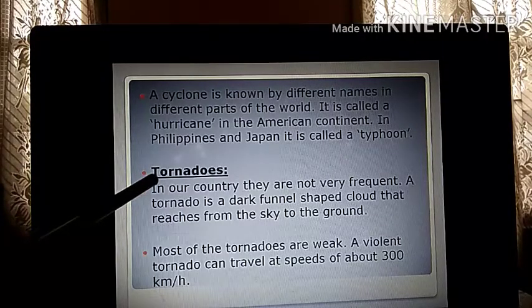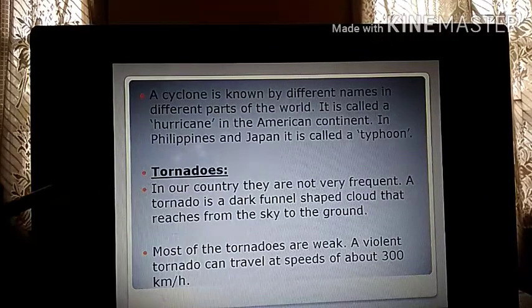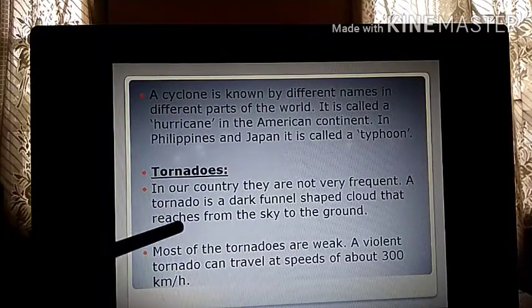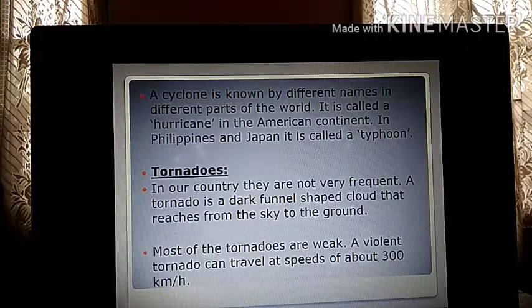Next, let's do about tornadoes. Let's study about tornadoes. In our country, they are not very frequent. A tornado is a dark funnel-shaped cloud that reaches from the sky to the ground. So what is a tornado? Tornado is not very common in India. Cyclone is common in India since we have huge water bodies. So definitely cyclone is more common, but tornado is not very frequent.